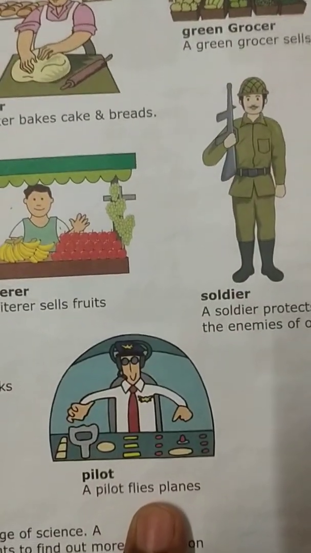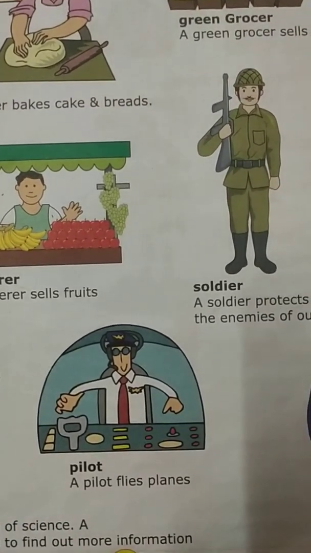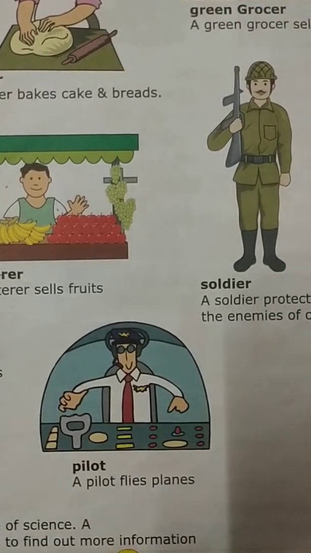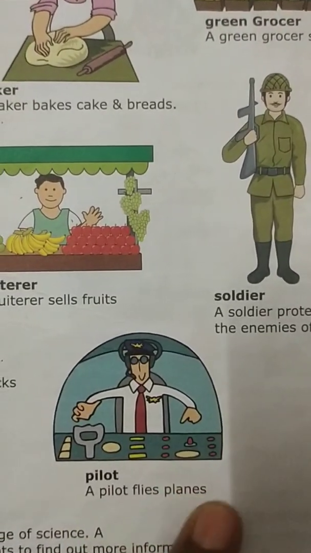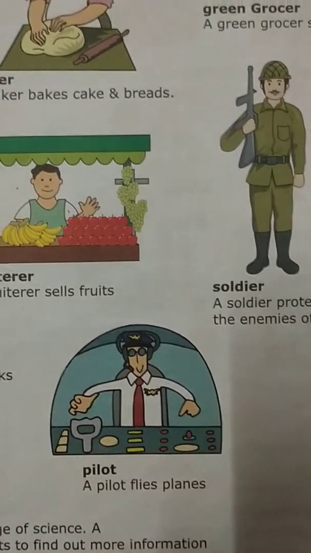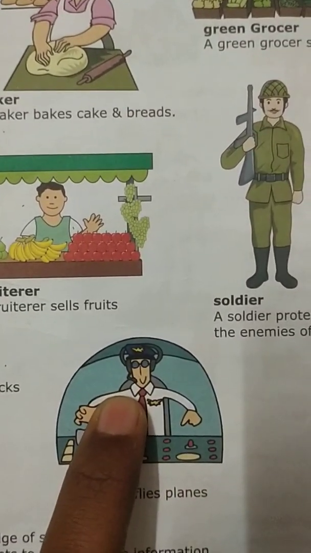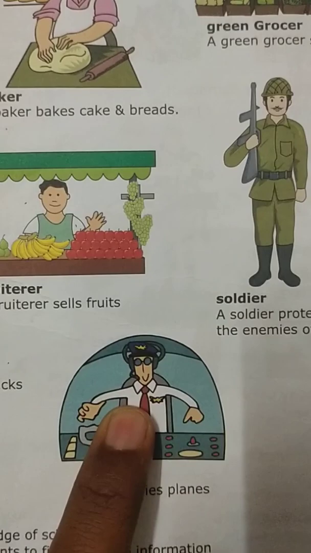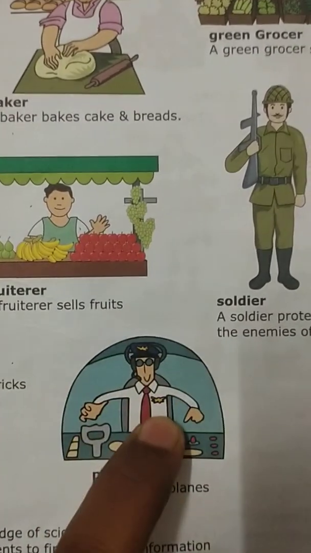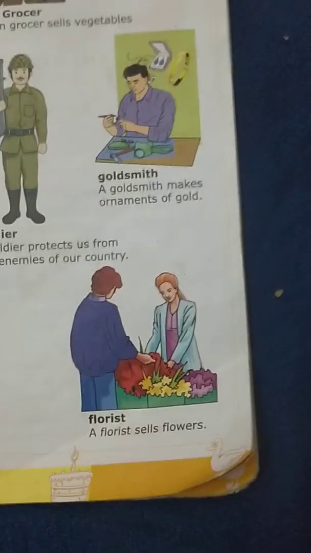Then we have a pilot. You all would have gone in a flight, no? In an aeroplane or helicopter. Who will drive? A pilot. A pilot flies planes. Who will drive the plane? Pilot. He is a pilot. Who will fly the plane, aeroplane, helicopter? Who will sit and make it fly? They are called pilots.